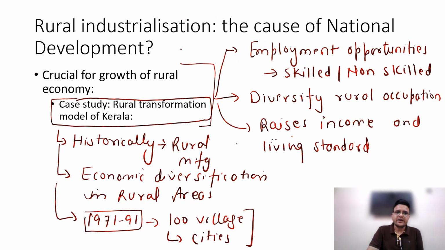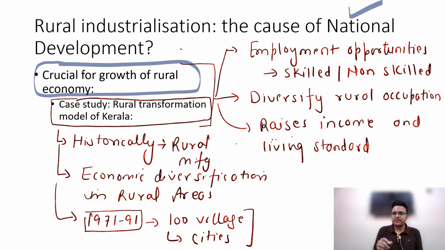Then we can talk about the consequences. Whenever rural industrialization happens, what will be the consequences? The first consequence will be national development, which means it is crucial for growth of the rural economy. Whenever rural industrialization happens, it is very important for growth of the rural economy. We also have a case study of Kerala.